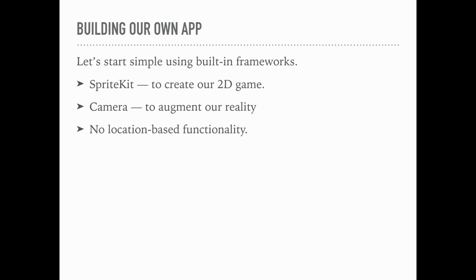So we're going to build our own AR app, and we're going to use Pokemon Go as our example because we don't have a lot of time in a talk like this, and there are some frameworks out there for doing AR and VR, but there's a lot of ramp up. So I thought this was a really safe, easy space for people to start. We're going to use SpriteKit to create a 2D game. There's also SceneKit available if you want to do a 3D game. We're going to use the camera to augment our reality. And we're not going to do any of the other features of Pokemon Go with location or GPS or anything like that. We're starting very simple here.